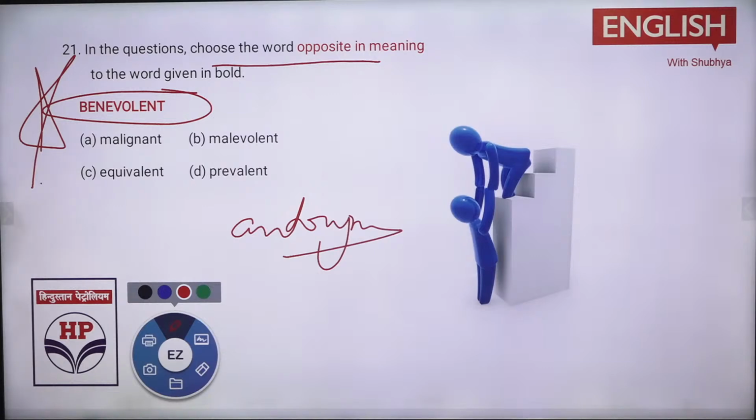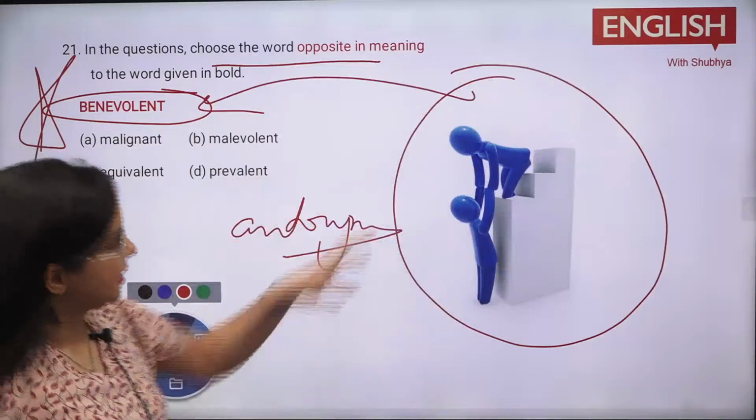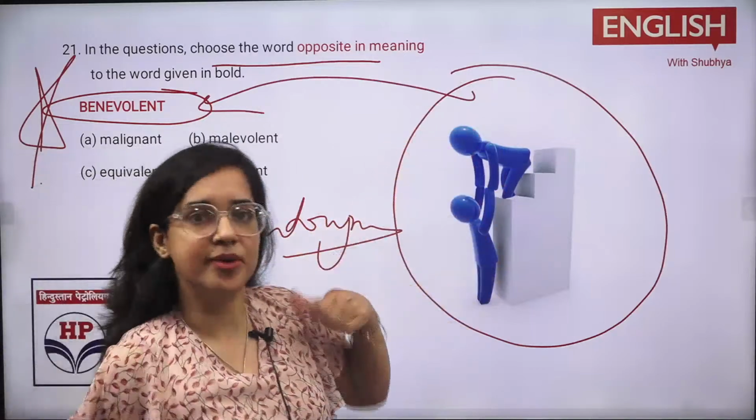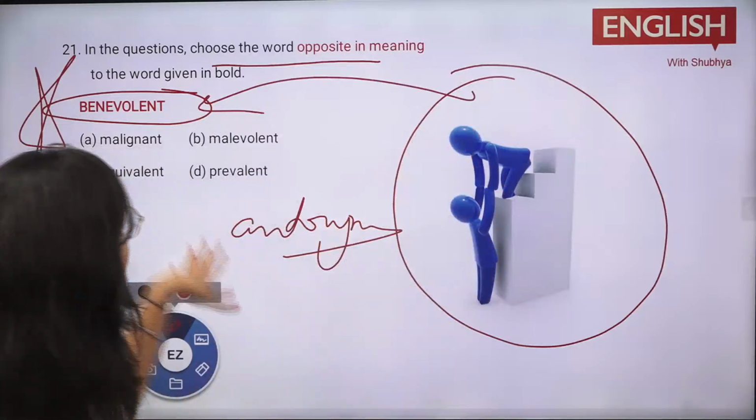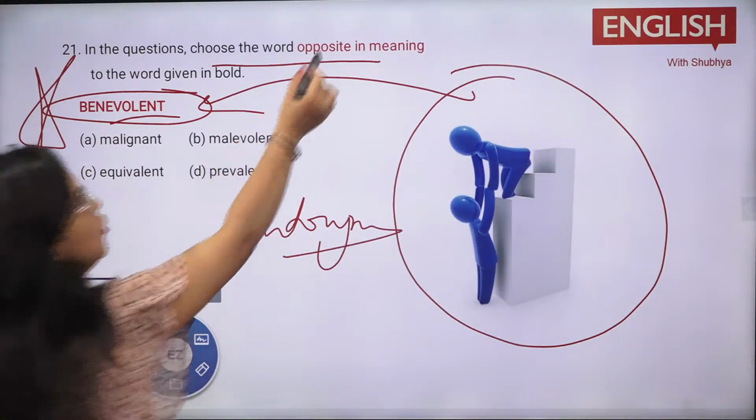क्या होता है benevolent? देखो, if you remember this image, it will help you in understanding the meaning of benevolent. The person is helping him, right? So किसी की मदद करना. So that way, benevolent is to help someone. Now you have to find the opposite. Obviously, an opposite would be there.